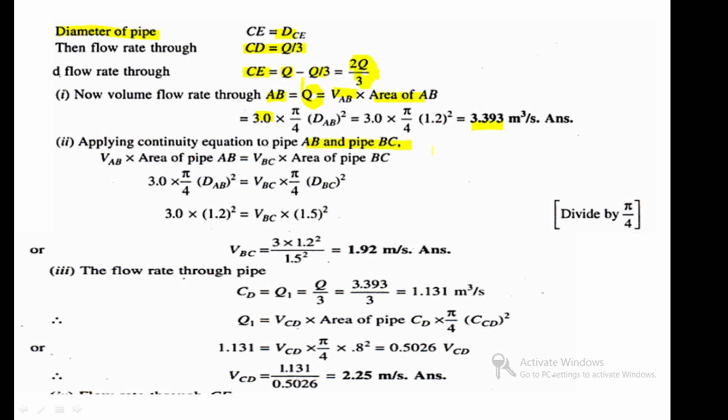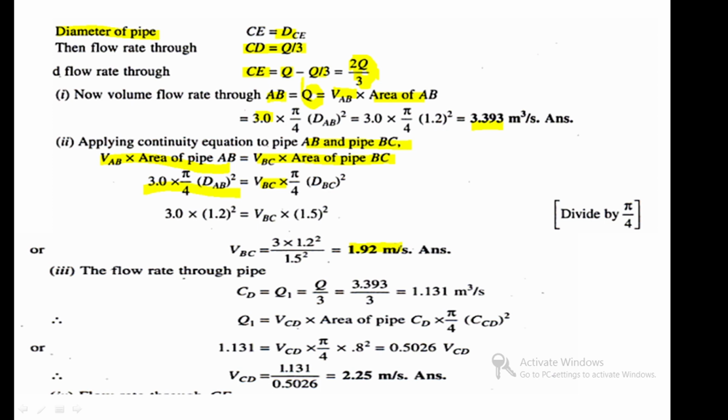So area of pipe AB into VAB, area into velocity, equals area of pipe BC into velocity of BC. You substitute all the values and you get VBC as 1.92 meter per second.